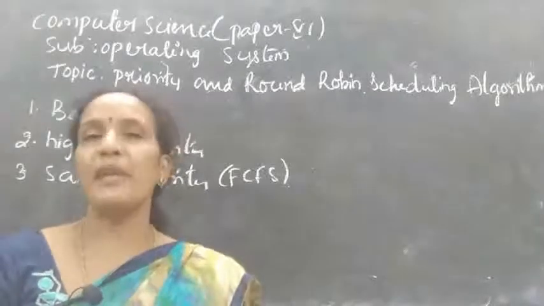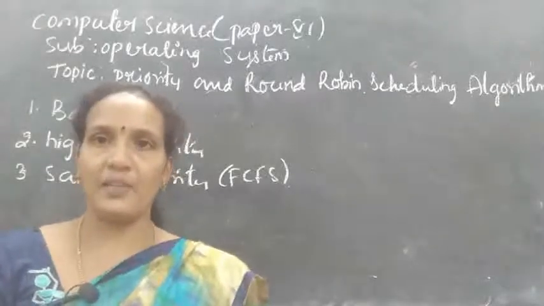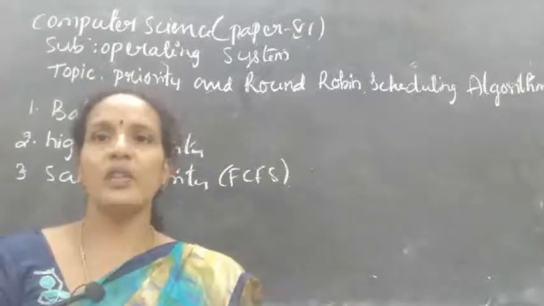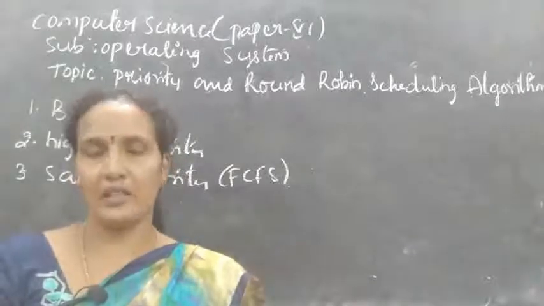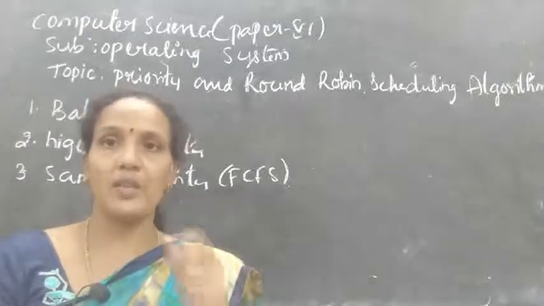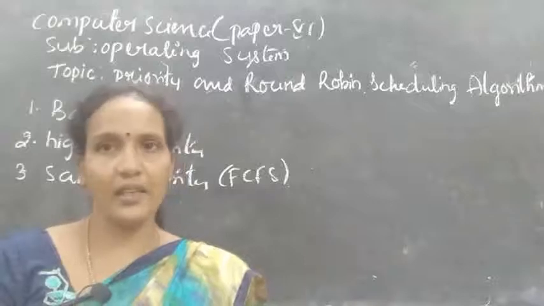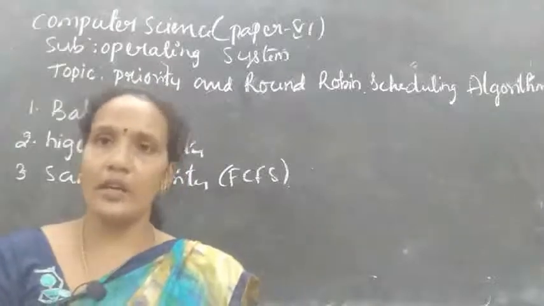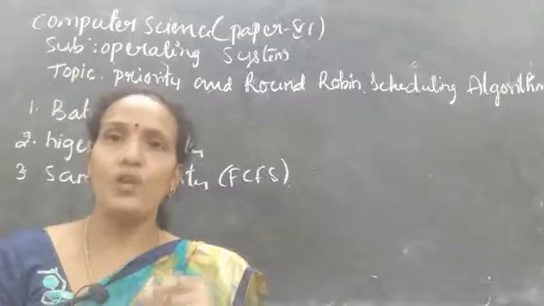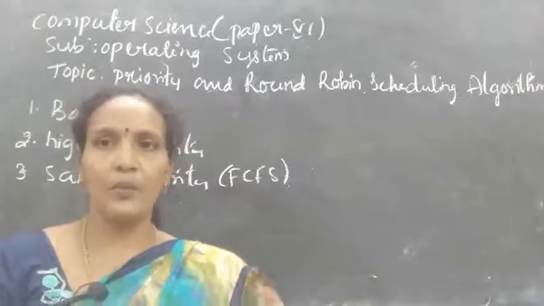Here, priority is nothing but importance. For example, I am explaining in the class and the Principal Sir has come. He has more priority, so I need to leave the class and he will continue the class. So based on the priority, the lecturers take the class. Yes or no? Here also, for each and every process, we give the priority, and based on the priority, the processes are executed.